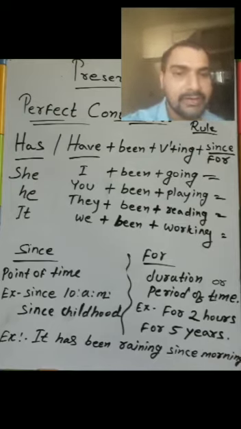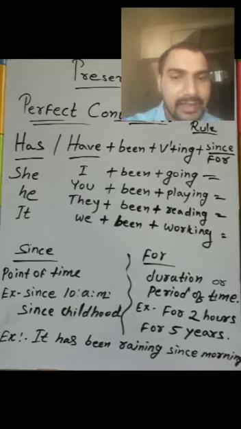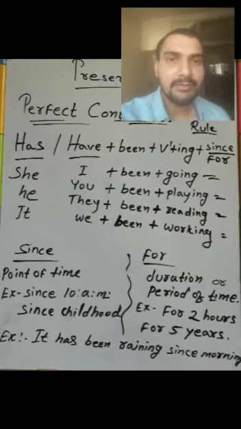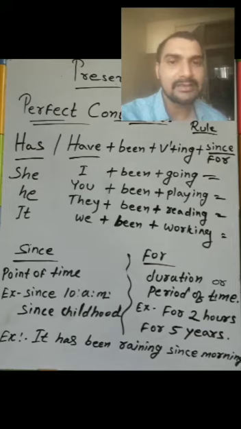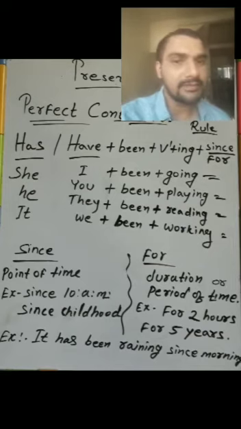So where do we use since or for? Since is used, as you see on the screen, for a point of time. Point of time means, for example, since 10 a.m., since childhood, since morning, like that. And for is used for the duration or the period of time. For example, for 2 hours, for 5 years, for 5 seconds, like that.